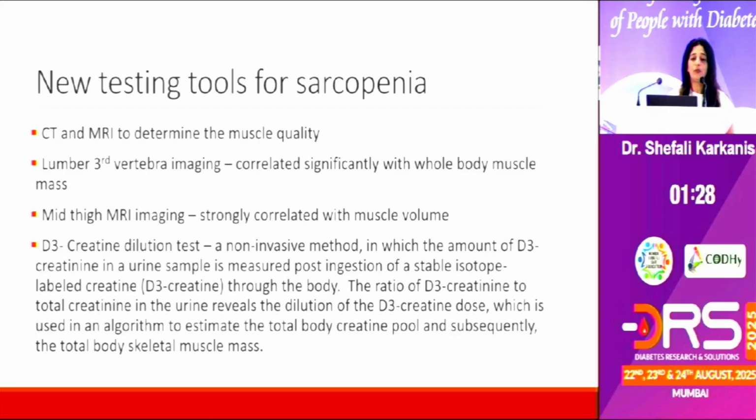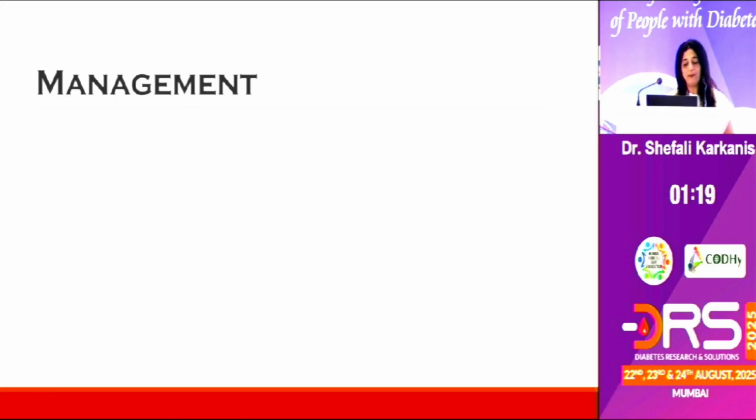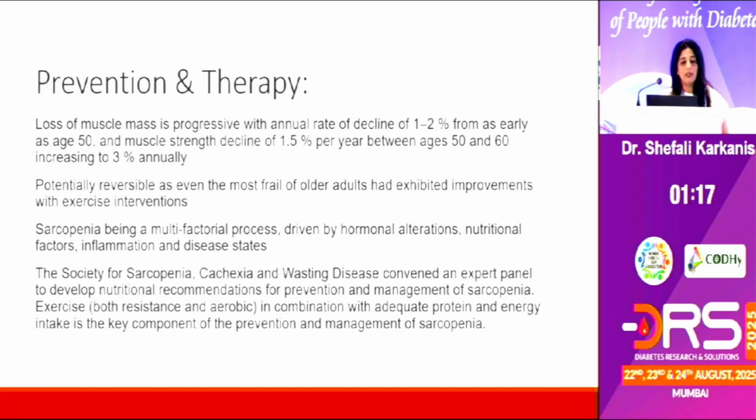There are of course newer testing tools like CT, MRI of the third lumbar vertebra imaging, or the D3 creatine dilution test, etc., which can also be performed. Let's come a little to management. So it is a progressive muscle loss that we all are going to face. The average rate of decline is 1.2 percent from age 50, and then it increases annually.